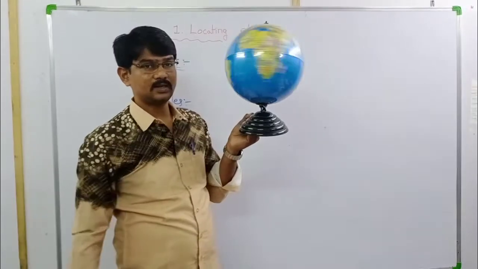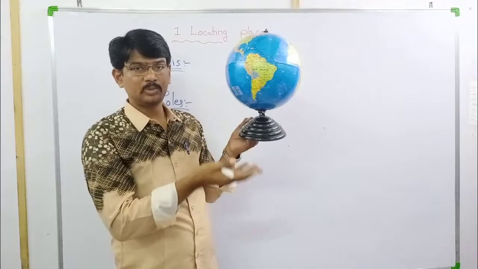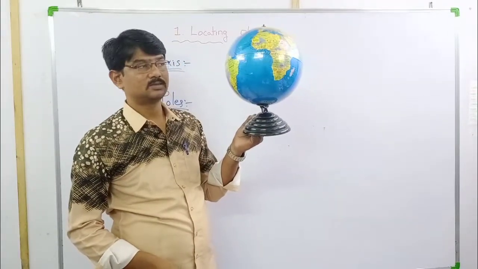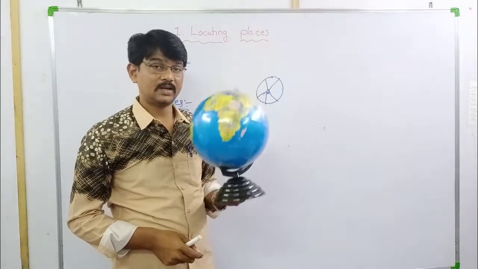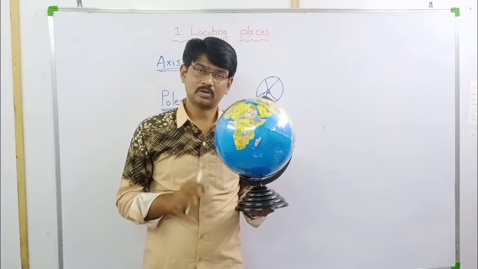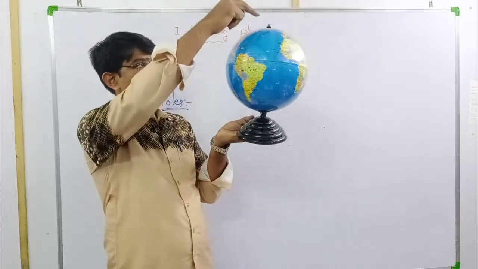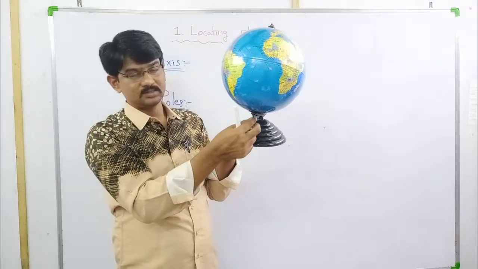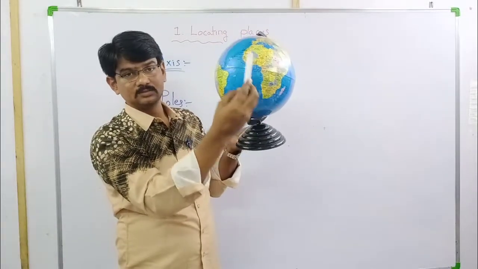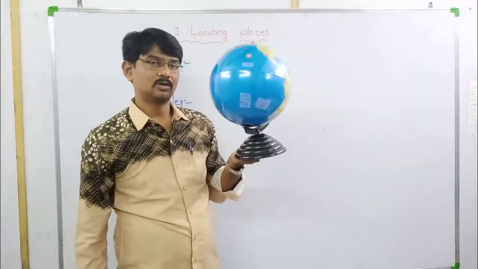Look at the earth. This globe is the earth, right? So it is rotating, that is what the axis does. Earth is rotating on its axis. This is the bottom point and this is the top point. Between them, just imagine there is an axis. That is why it is rotating.